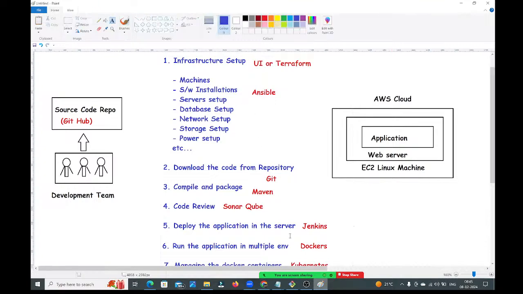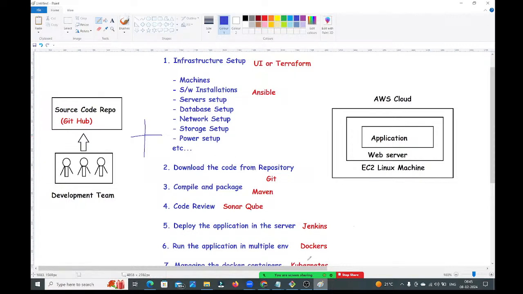Earlier, everything was a manual process. To reduce the manual effort and deliver the project to the client as quickly as possible, we follow the DevOps culture. That's why I am saying DevOps is nothing but a combination of the development team and operations. Developers will commit the code, and whatever code the developers commit will be downloaded by the DevOps team.